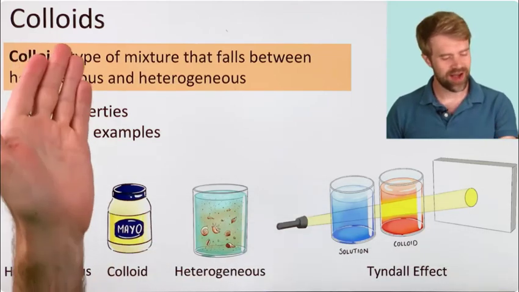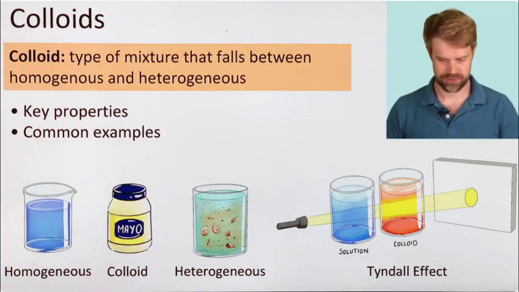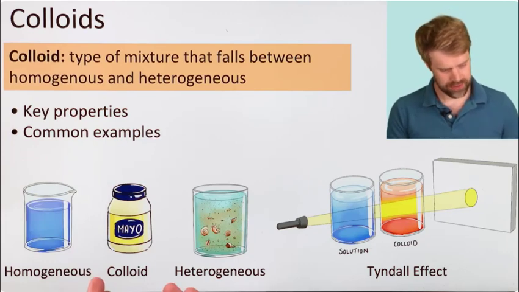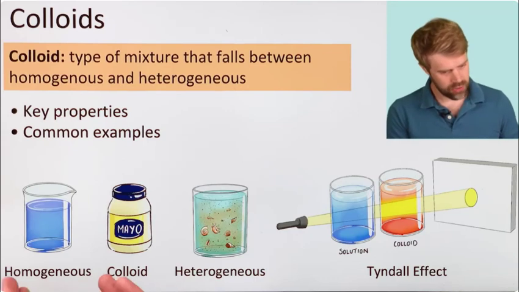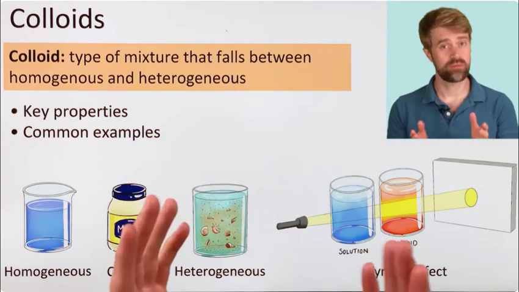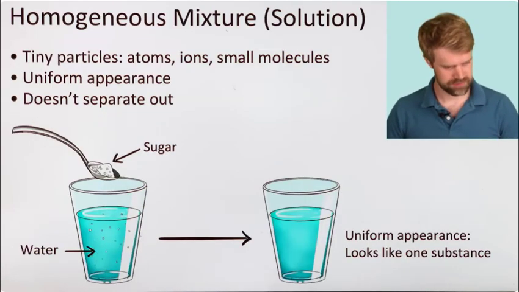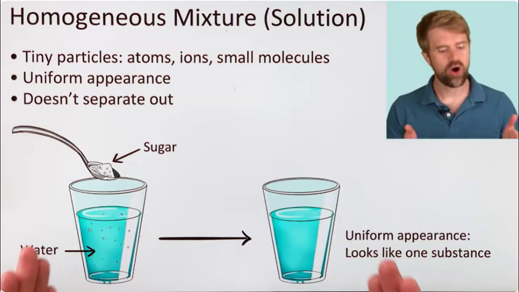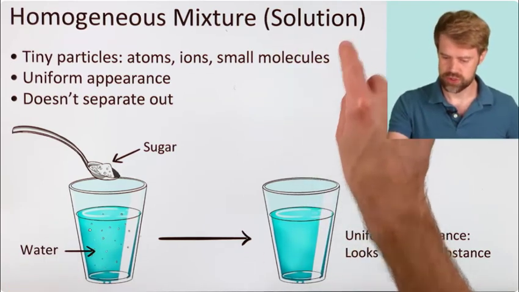Let's talk about colloids. We'll look at some key properties and common examples. A colloid is a type of mixture that falls somewhere between a homogeneous mixture and a heterogeneous mixture. So, first off, a touch of review on types of mixtures. Here's a homogeneous mixture. This is more commonly called a solution.